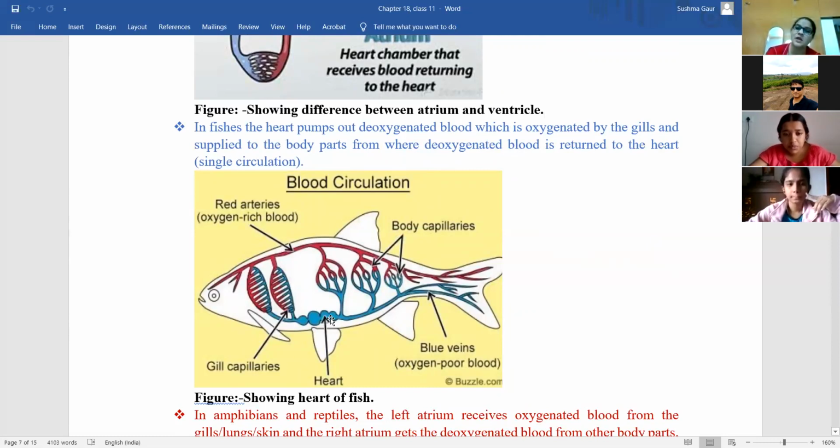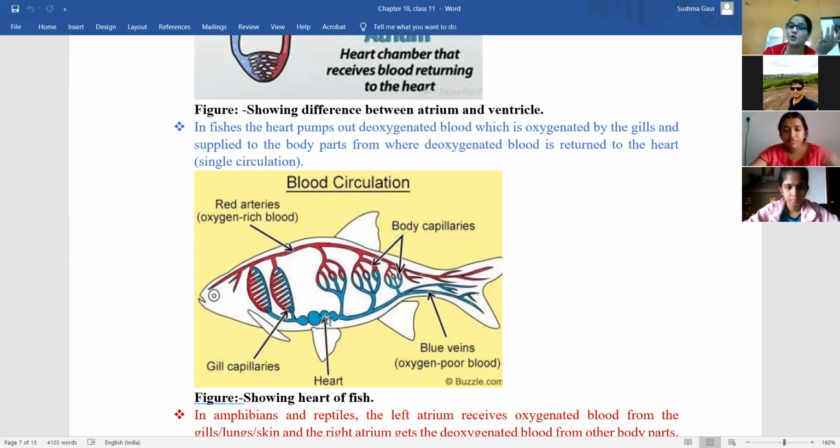It pumps out deoxygenated blood, and this becomes oxygenated in the gills. How does the blood become oxygenated? I have already explained that in the last chapter, the respiratory chapter, so I will not repeat the mechanism again.